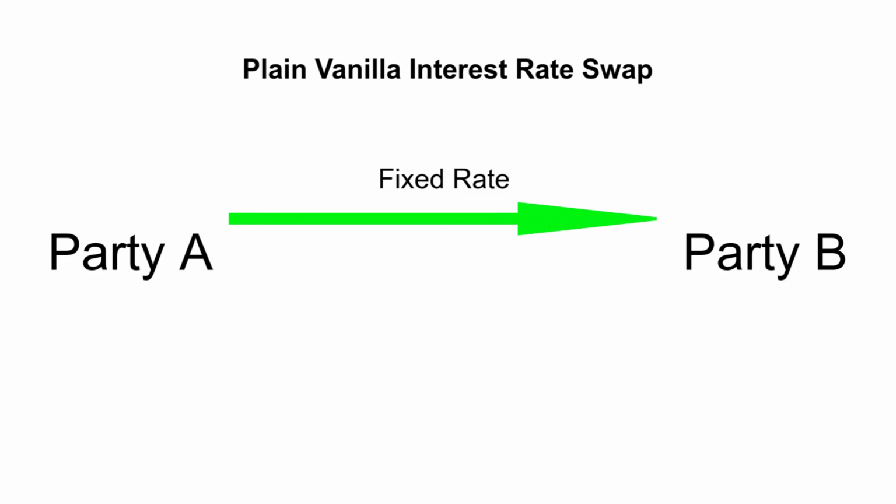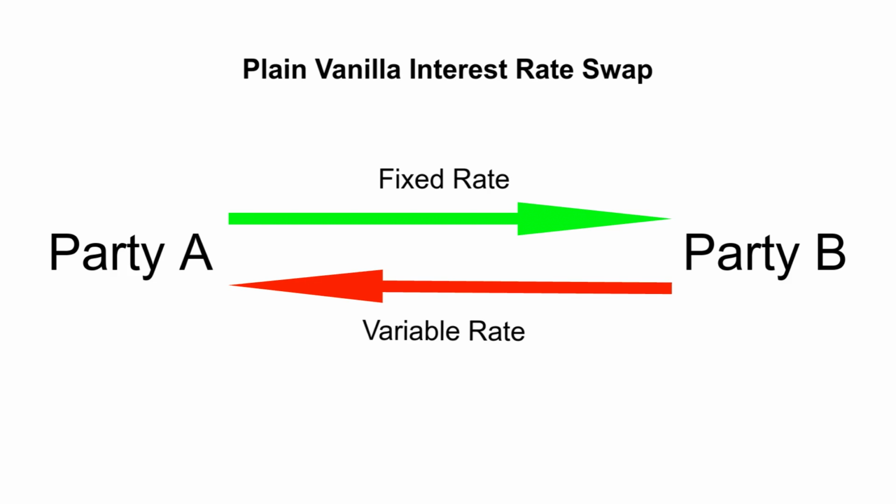There are all kinds of different types of swaps, and we can't go into them all in this video, but understand that a swap is usually an exchange between a fixed return cash flow, such as a government bond, and a floating rate cash flow, such as a prime plus rate.